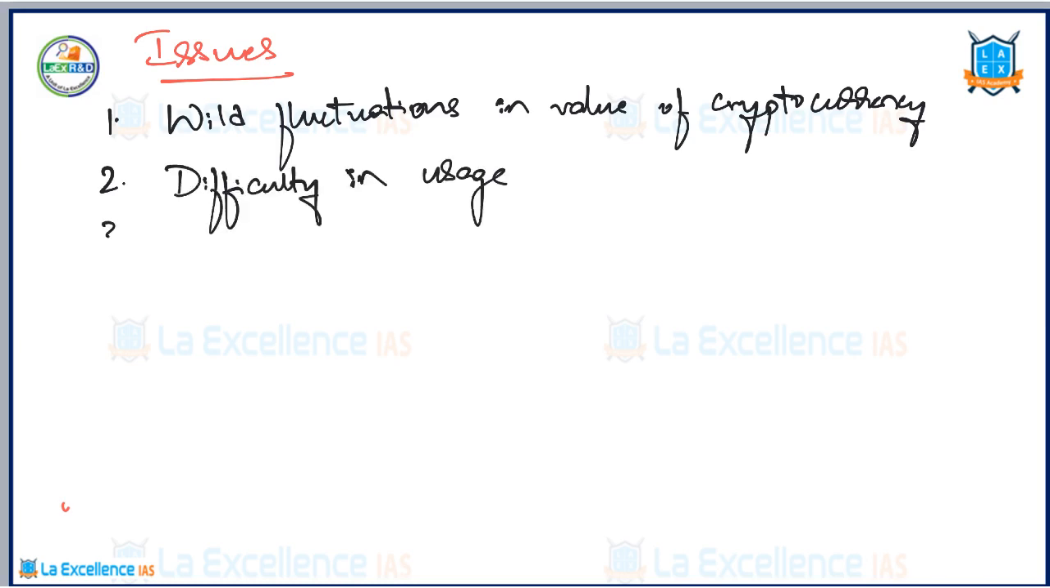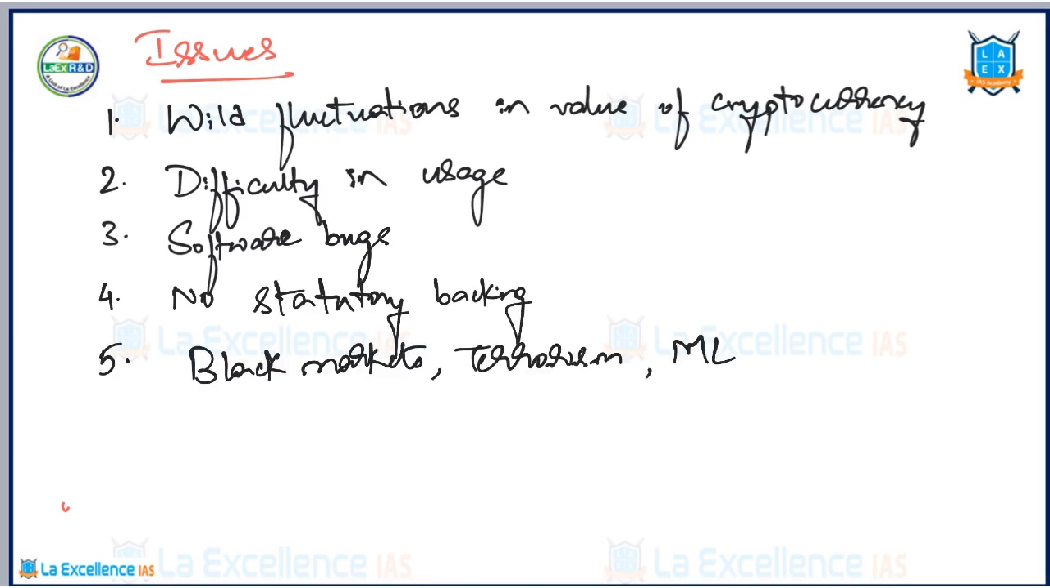The third one is that there are some software bugs that are developed in these cryptocurrencies. The fourth point is that they are not backed by any government like fiat currency. For fiat currency, there is a statutory law supporting or backing the currency, but there is no statutory backing for cryptocurrencies. And cryptocurrencies have a huge impact on the economy as well as security.